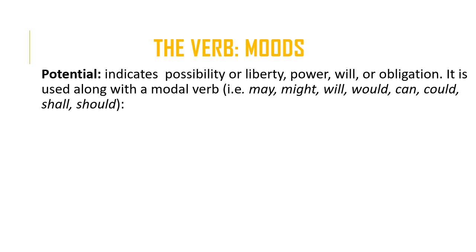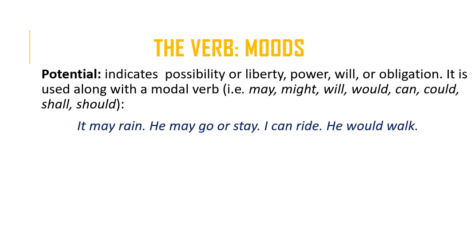The next mood is the potential mood. The potential mood indicates possibility or liberty, power, will, or obligation. It's used along with a modal verb, for example, may, might, will, would, can, could, shall, and should. It may rain, he may go or stay, I can ride, he would walk.